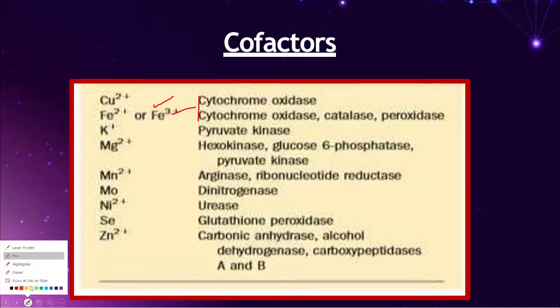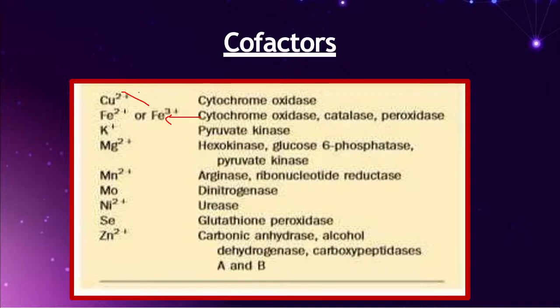But they never give that kind of options at all. If they give cytochrome oxidase with Fe3+, they never give copper. Suppose they give copper, they never ever give Fe3+. Always remember that. But keep the point in your mind: cytochrome oxidase uses both Cu2+ as well as Fe2+ or Fe3+.